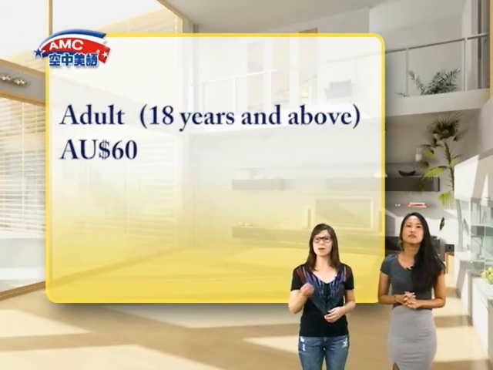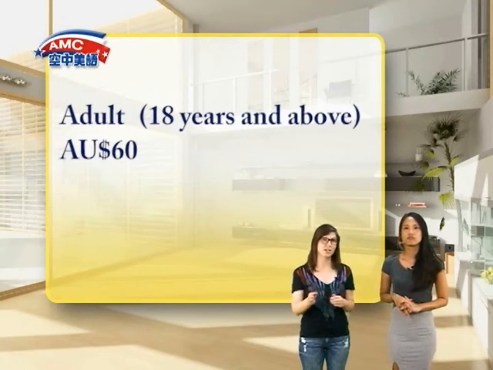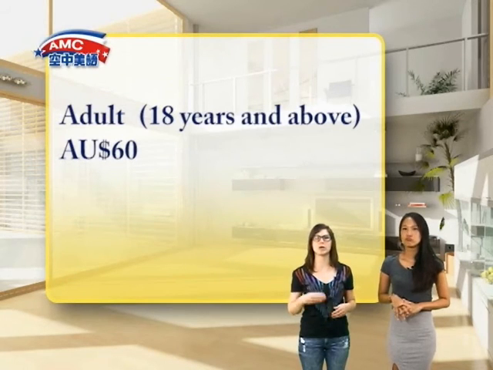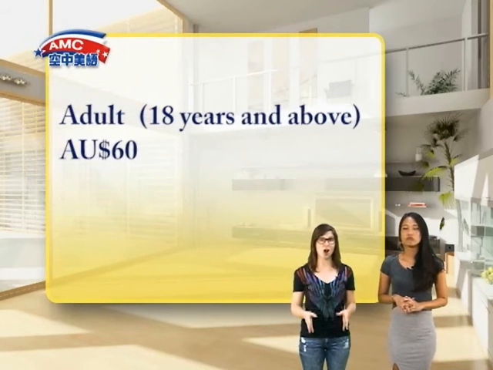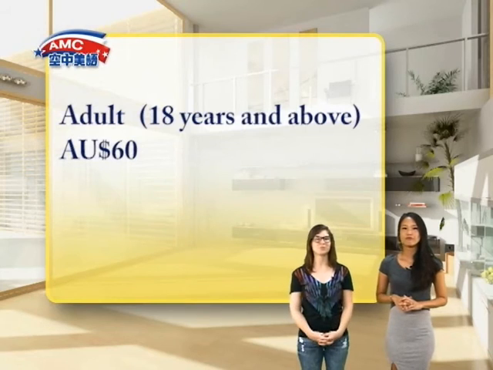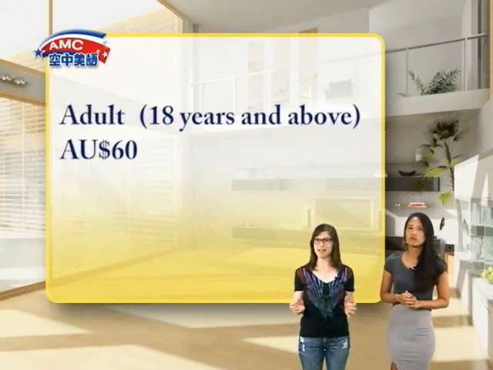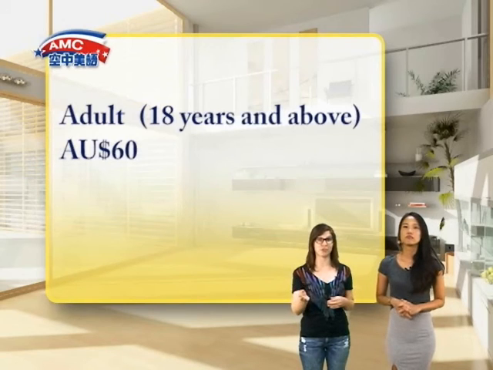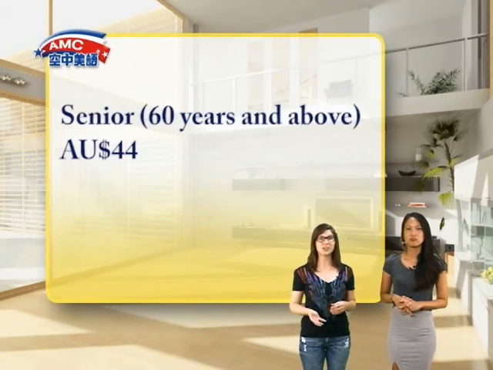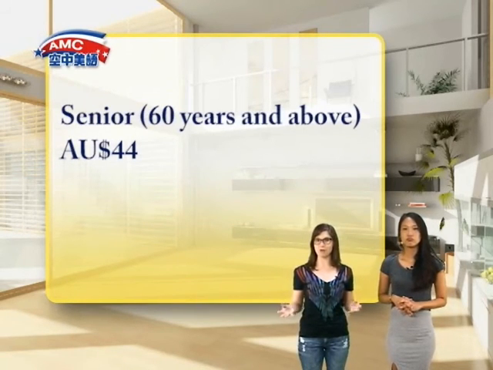That's right. Now we have to remember that we're using Australian dollars because the show is being performed at the Sydney Opera House in Australia. It's also more expensive for an adult to see the show. Again, right. The next line of the flyer says senior, 60 years and above, 44 Australian dollars.